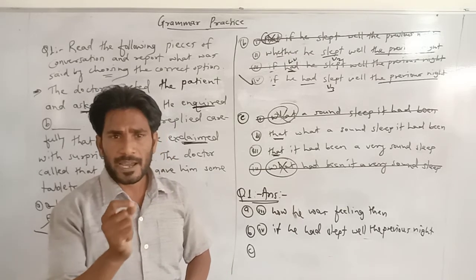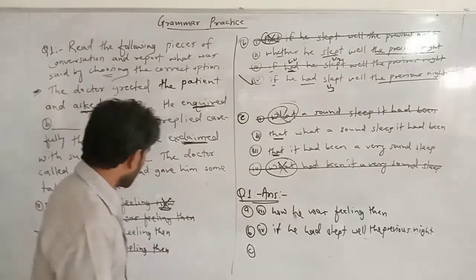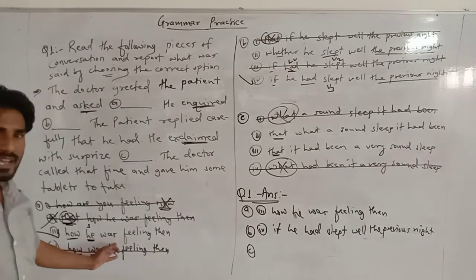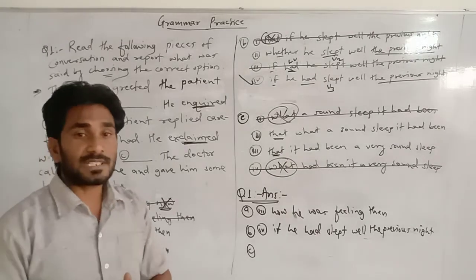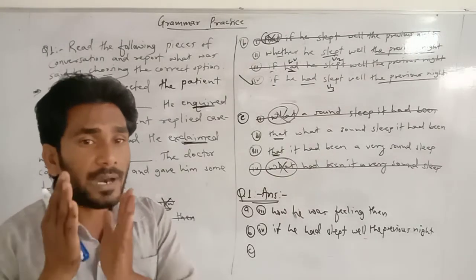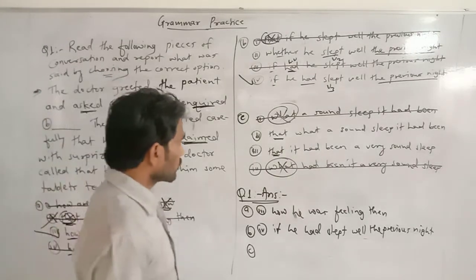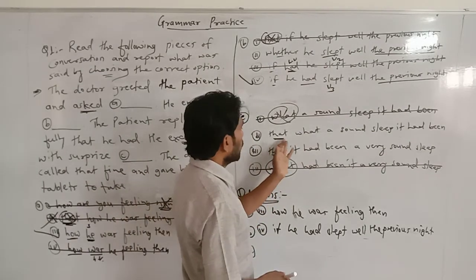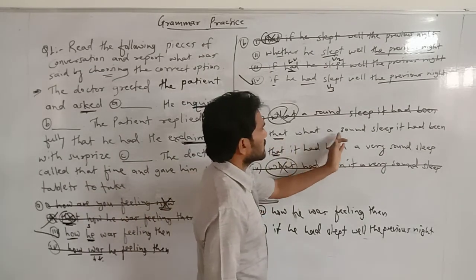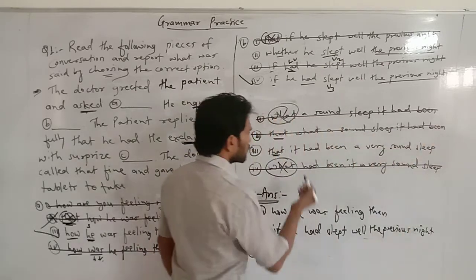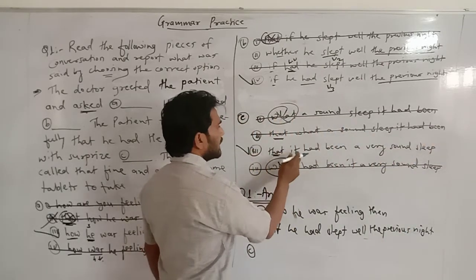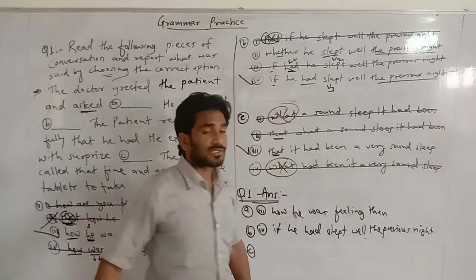Yes, I told this rule here by beginning with the first blank. Conjunctions are always followed by subject. So here, that what a sound sleep it had been cannot be. Yes, so what is the remaining answer here then? That it had been a very sound sleep.